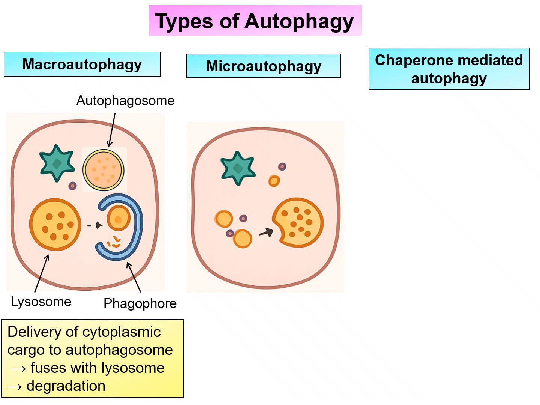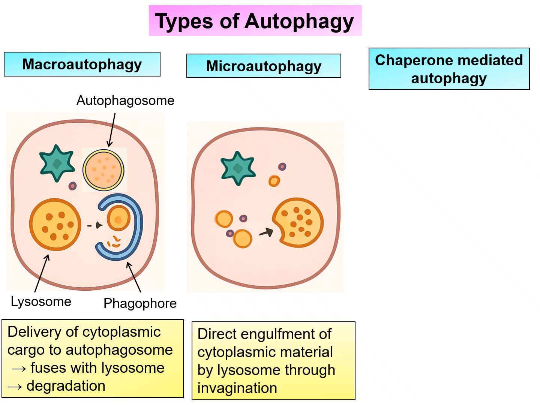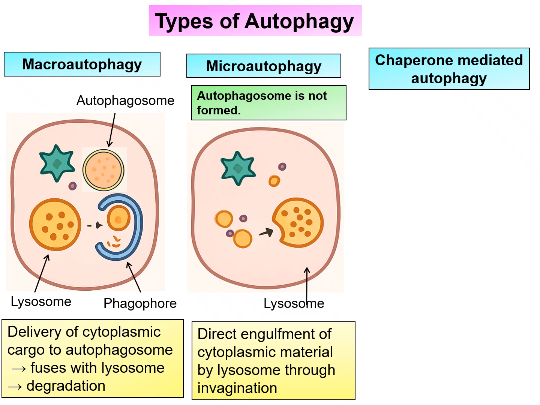Next, coming to microautophagy. In microautophagy, there is no autophagosome formation, but the cytoplasmic cargo is directly engulfed by the lysosome through invagination. As you can see here, no autophagosome is formed. In the lysosome, a small invagination is formed, which engulfs the cytoplasmic material. So that is microautophagy. Next is chaperone mediated autophagy.